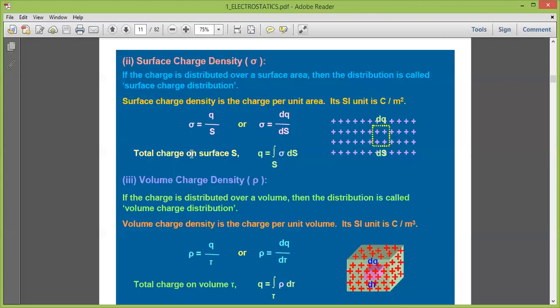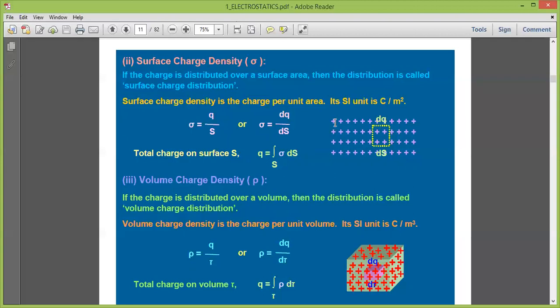To calculate the total charge on the surface, we can use this equation: the total charge Q is equal to the surface integral of sigma ds. If we do this surface integral, we will get the total charge on the surface area.